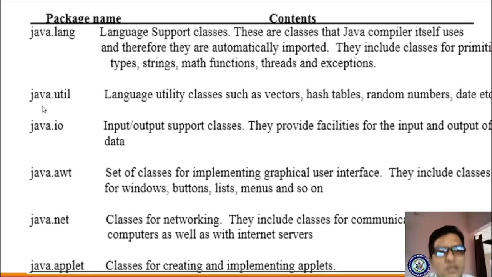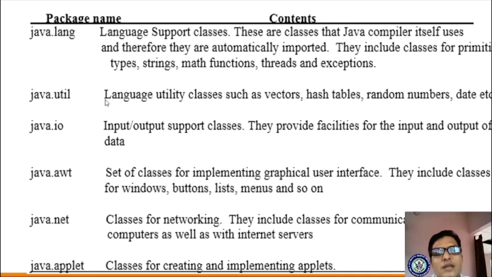Next our package is the java.util package. Now we will see what the util package is. Please observe here, the language utility classes such as vectors, hash tables, random numbers, dates.